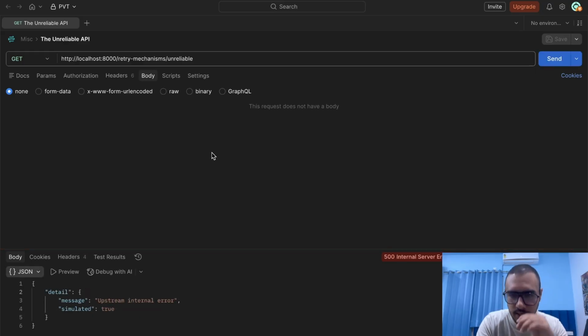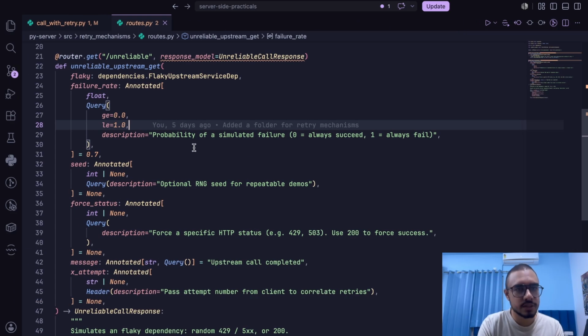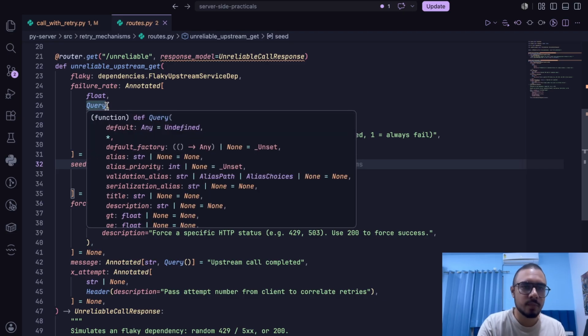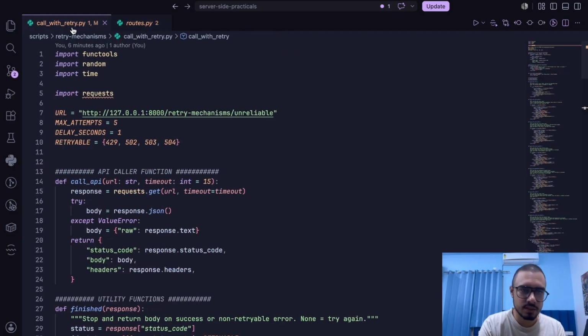It is totally random errors and random success responses. So this is how it works. This is the unreliable API that we are going to handle using retry mechanisms. Now you can imagine this being a third-party service or a different microservice, whatever, but now we are going to handle it using retry mechanisms.